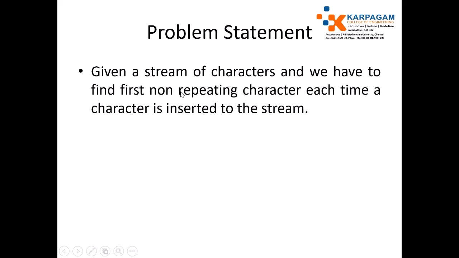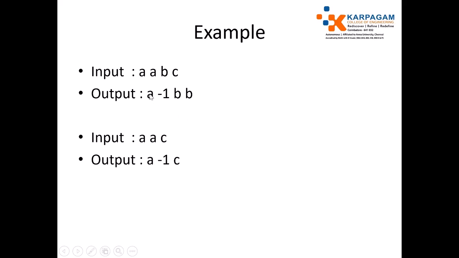The problem is we need to find the first non-repeating character each time a character is inserted into the stream. For this input, when I read A, the first non-repeating character is A. When I read A again, it is already repeated, so we print -1. When I read B, the first non-repeating character is B only. When I read C, it is newly available, but the first non-repeating character is still B. It should not be A because it is repeating.